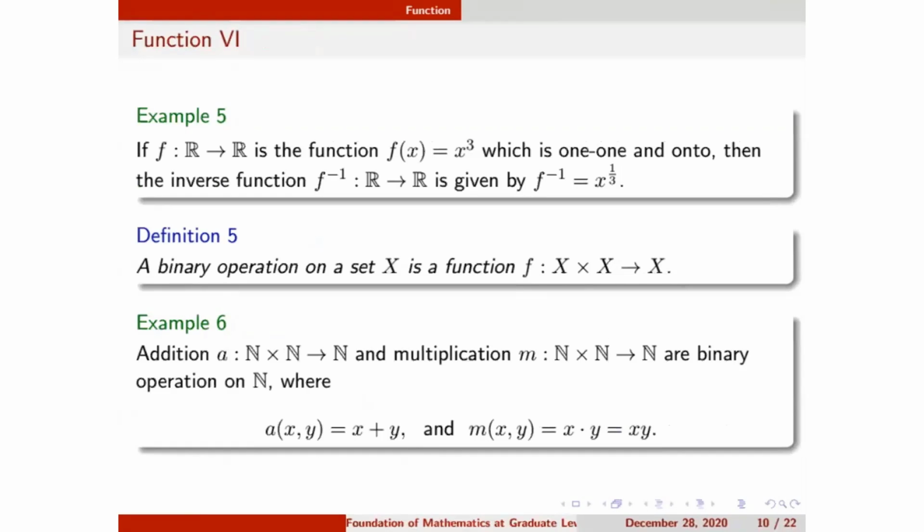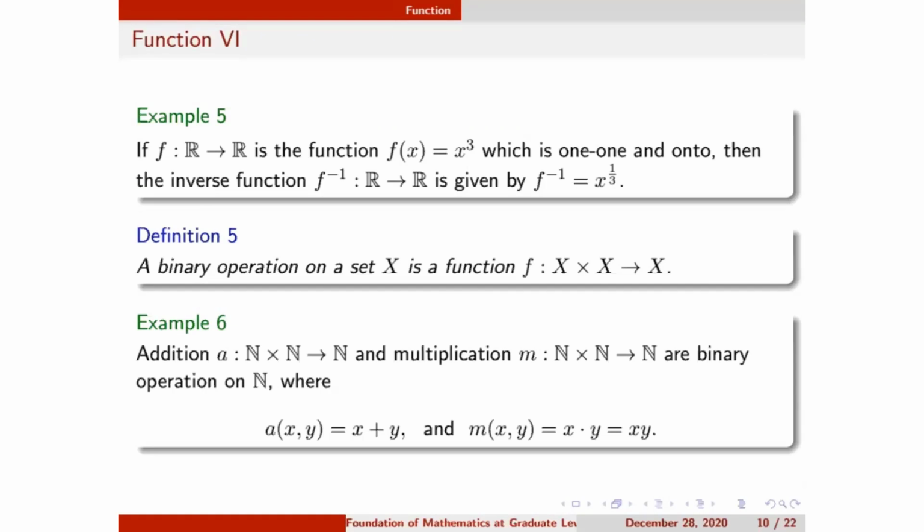Now we come to the next example, where I define f from real numbers to real numbers. The function is a cube function, and we can easily define it. Taking a subset of the real numbers, say the set of natural numbers, f of 1 will be 1, f of 2 will be 8, and f of 3 will be 27. In a similar way, I can easily show that this function is 1-1. For distinct elements, I'll get distinct cubes.